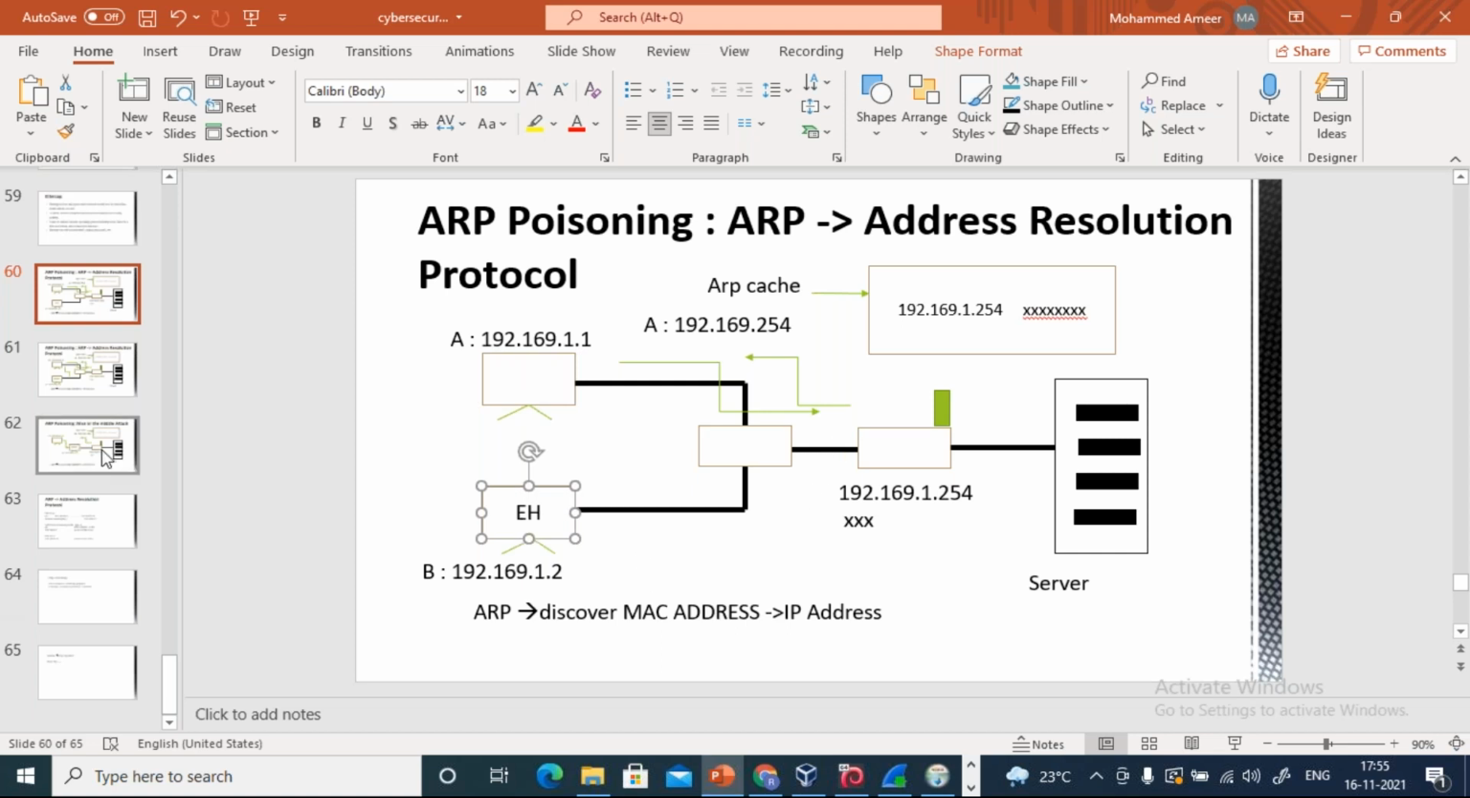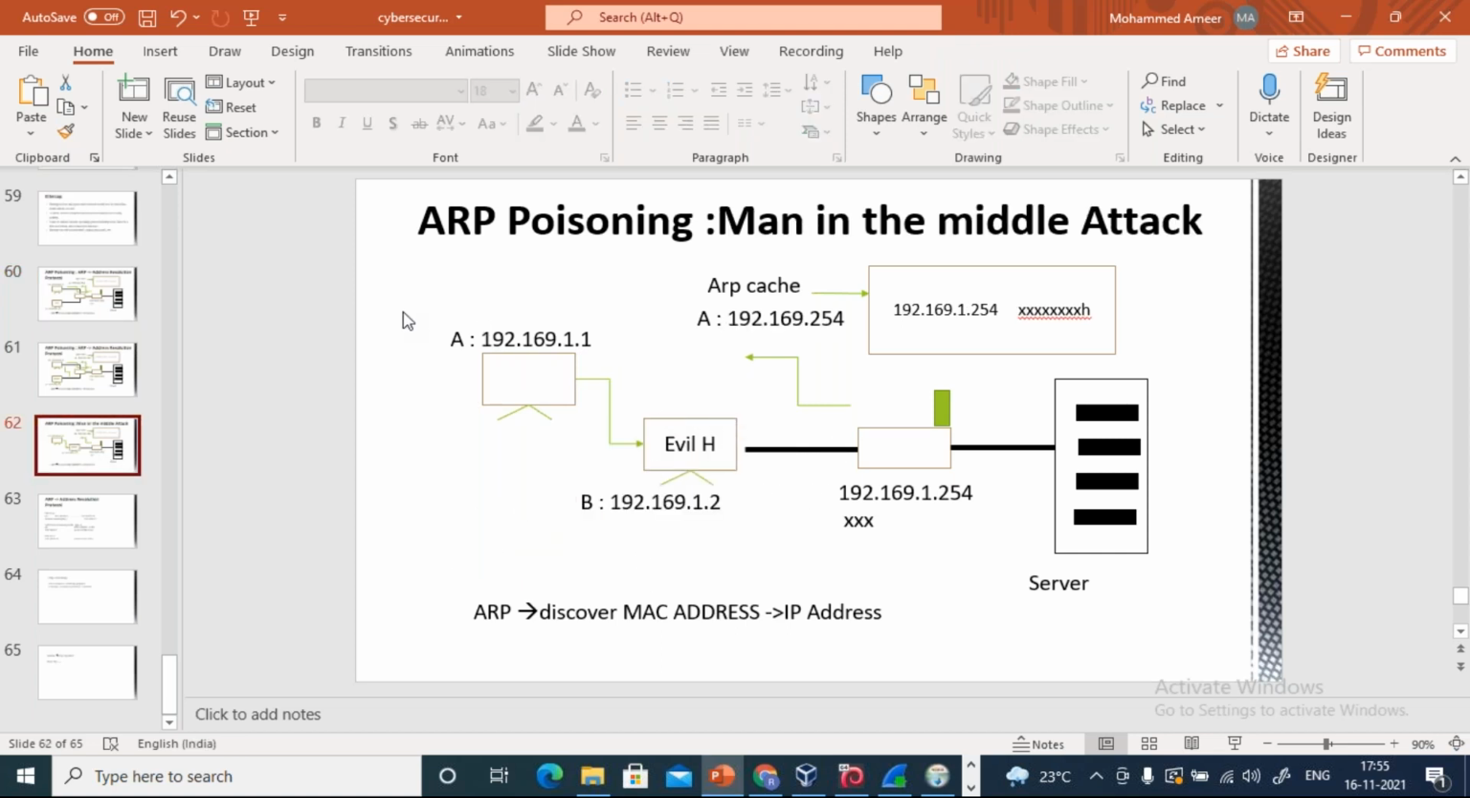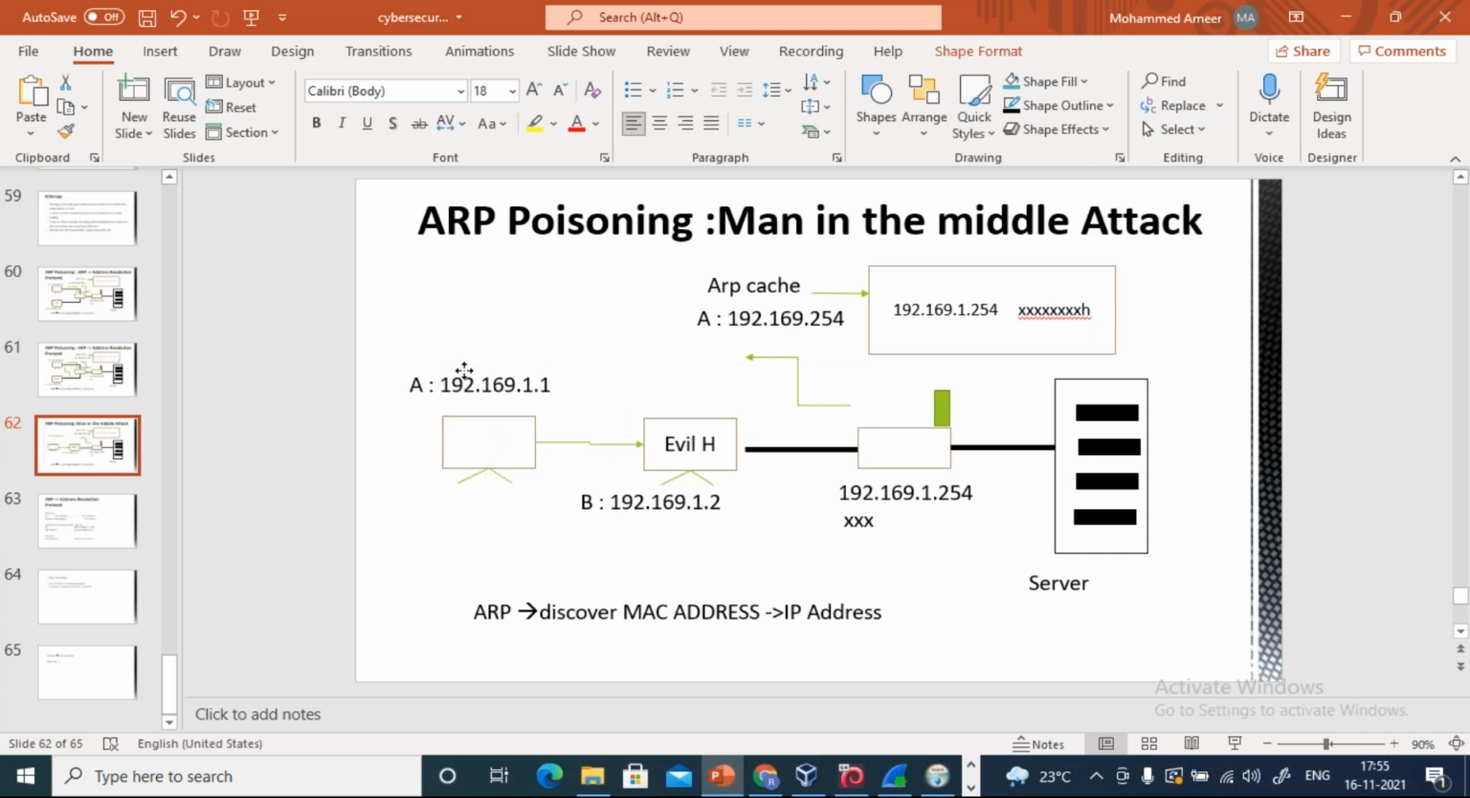this evil hacker will come in between this person and the gateway. Now whenever this person accesses any website, the evil hacker will be able to know that data, because it is moving through him. To do that, he can use a tool called Ettercap.